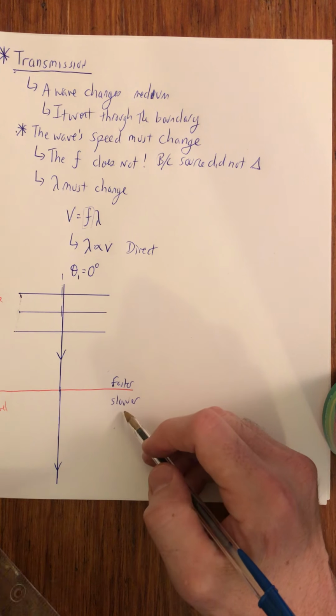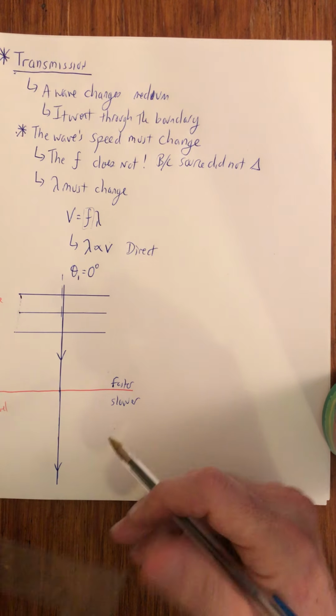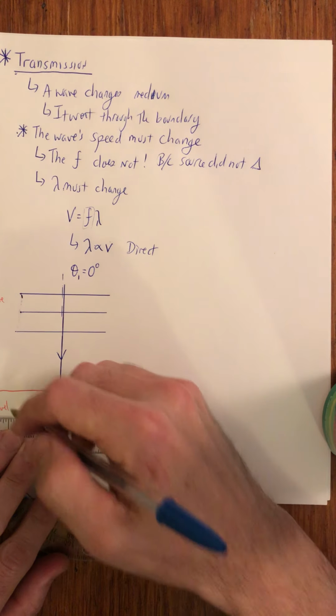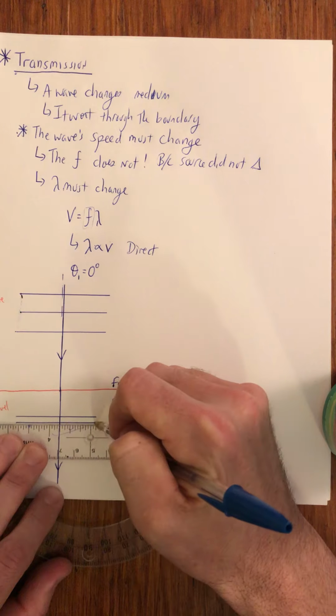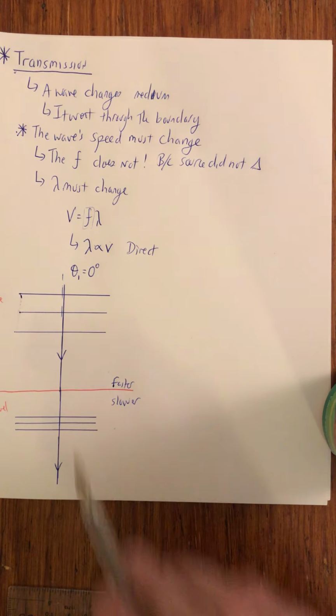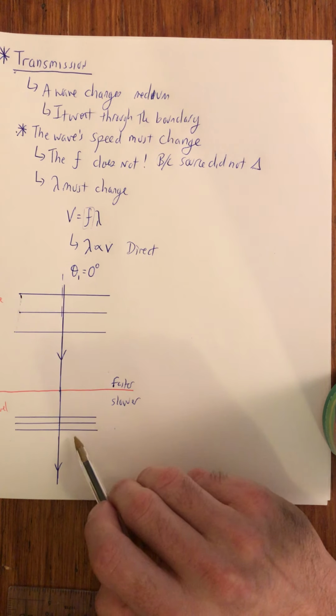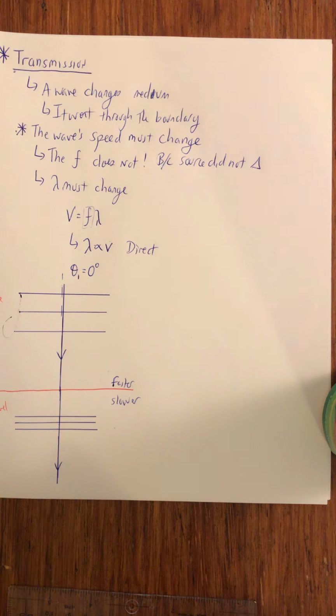But if it went from faster to slower, what's going to happen to the wavelength? If you said the wavelength gets shorter, you're right. So if I were to draw a sampling of what the wave fronts might look like now, boom, it might look something like that. So you have a longer wavelength, a shorter wavelength, faster, slower, but the frequency here and the frequency here would be identical.